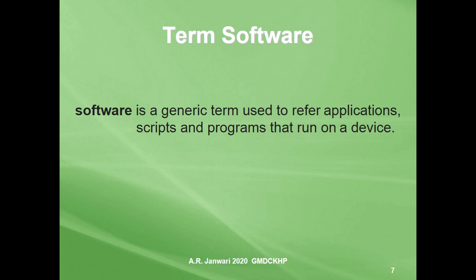When you hear software, you can use it for a program. You can say software for a little script. It is a generic term used for all intangible things in the computer, which can be used on programs that run on a device or a computer.